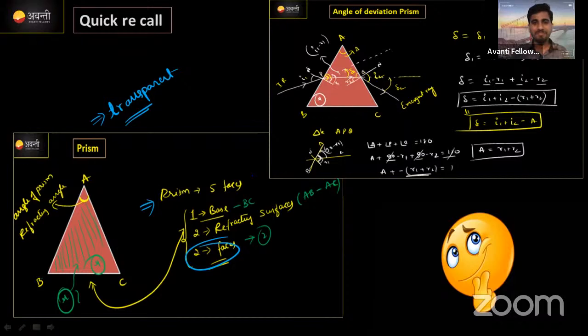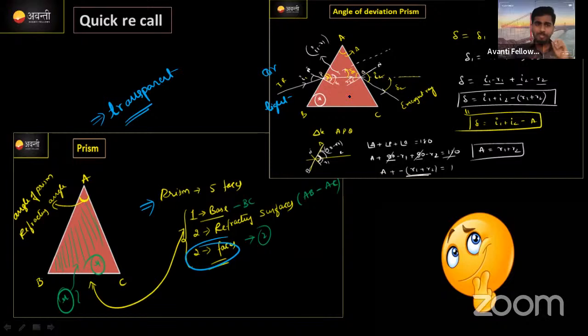Next, what we discussed: the prism also has a refractive index, meaning a denser medium compared to the air medium. When we are analyzing the light phenomena in the prism, consider the light when it is first traveling from air and then is incident on the prism. Then what will happen? The medium changes, and its velocity decreases. That's why refraction happens. Again, there will be refraction.